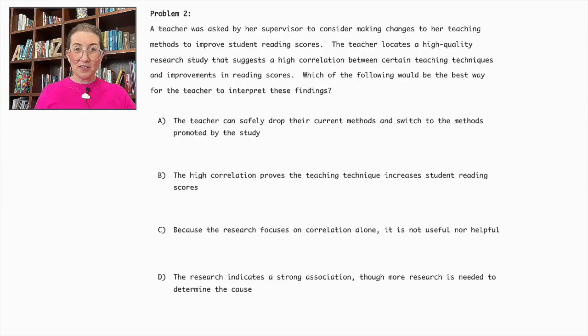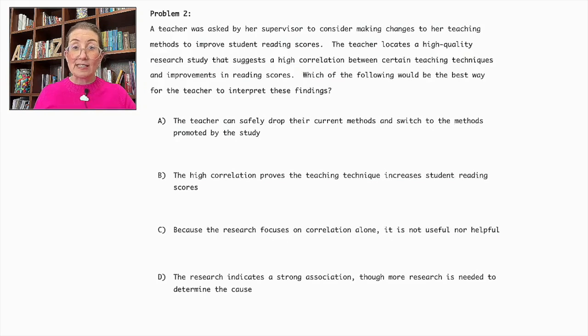Problem number 2. A teacher was asked by her supervisor to consider making changes to her teaching methods to improve student reading scores. The teacher locates a high-quality research study that suggests a high correlation between certain teaching techniques and improvements in reading scores. Which of the following would be the best way for the teacher to interpret these findings?